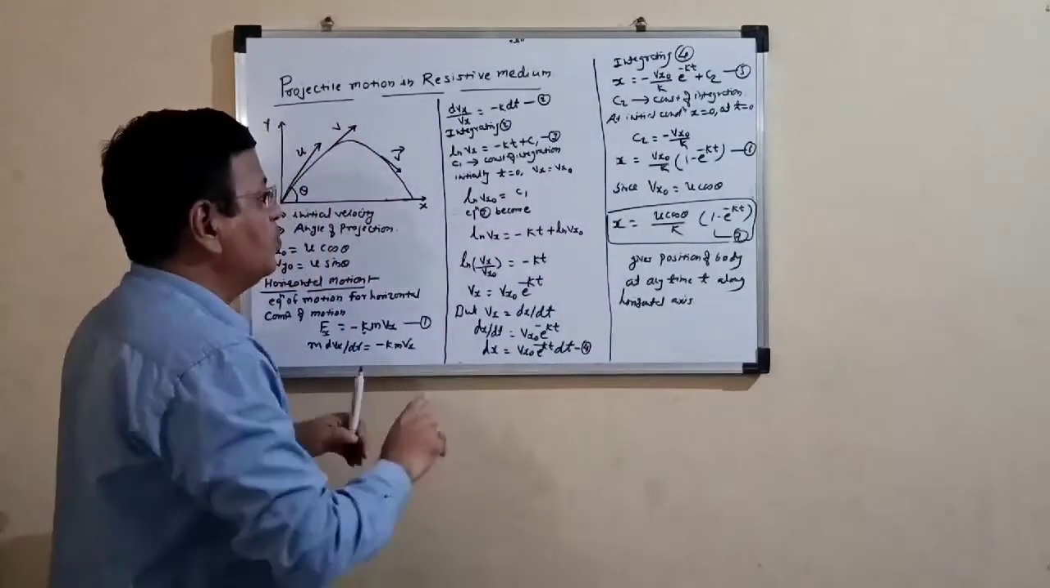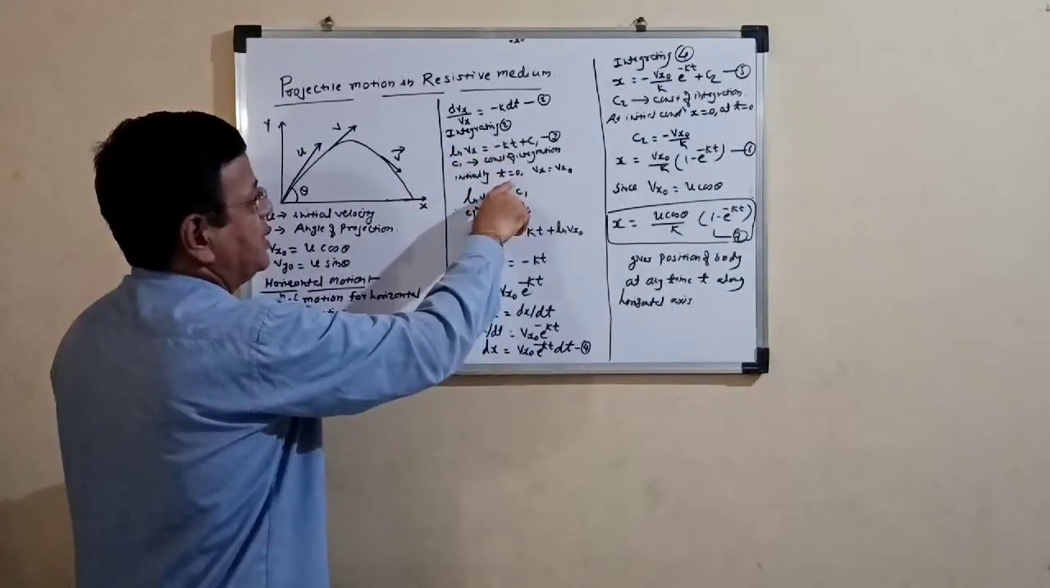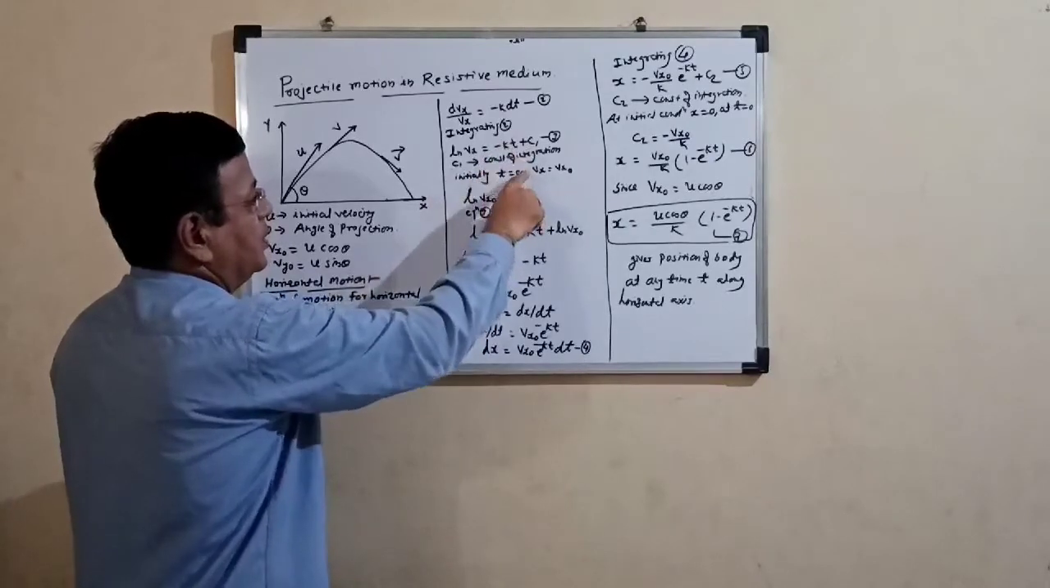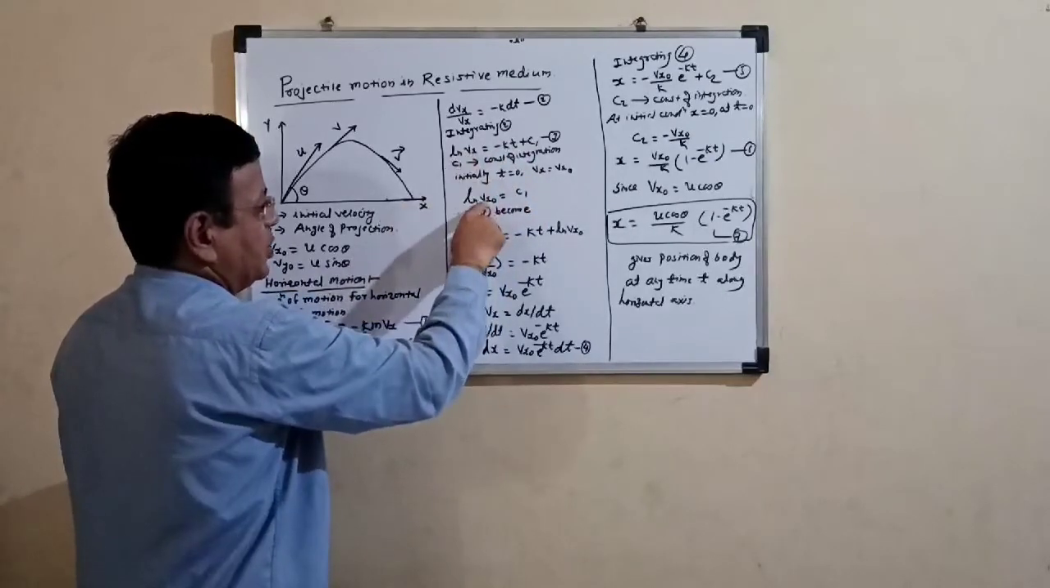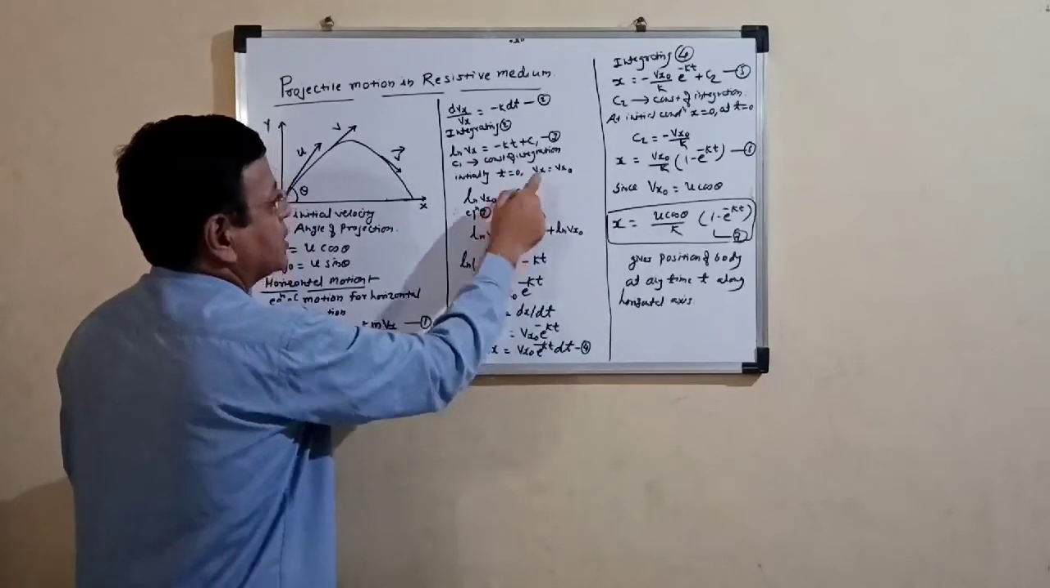So we have to put that value here. We have to get ln Vx at t equal to 0, this will go into 0. Then c1 is equal to ln Vx0. So that is the constant of integration. We have to put this value of the constant of integration again in equation 3.